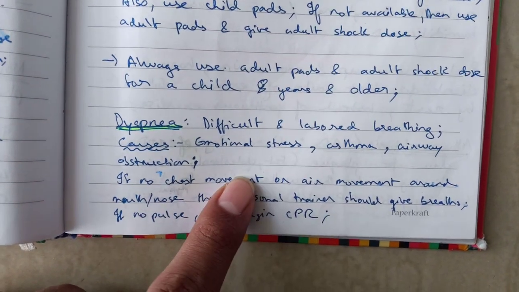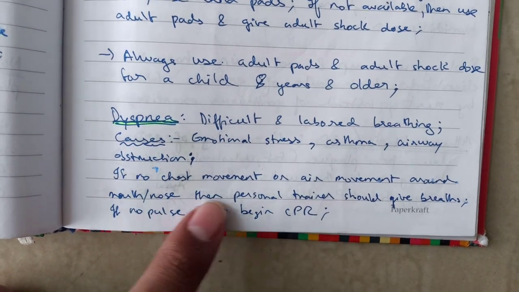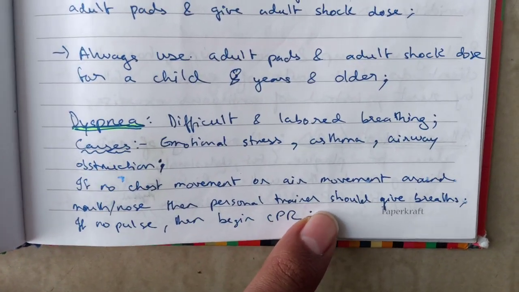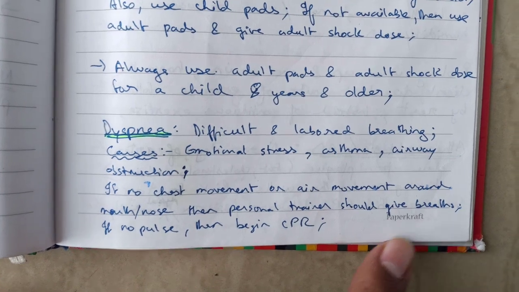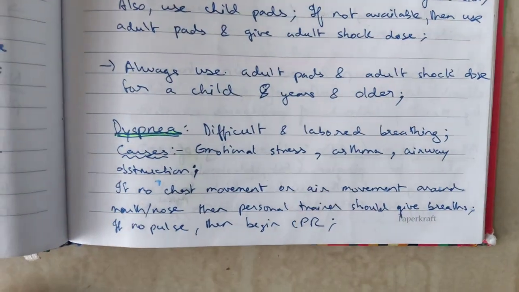So if you see no chest movement or air movement around the mouth or nose, then you should give them mouth to mouth breaths. If no pulse is found, then of course you have to start CPR immediately.